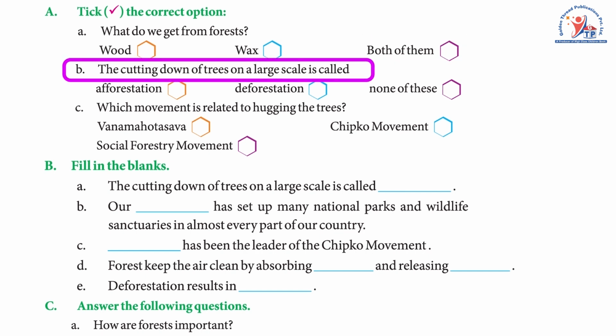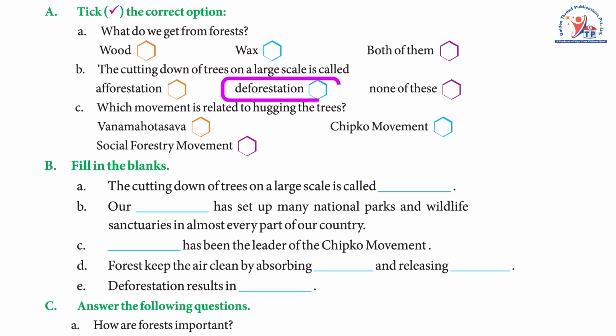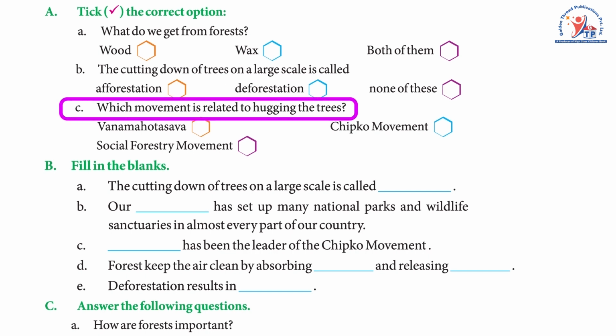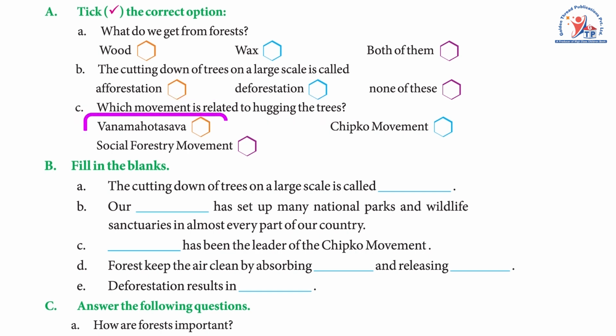B. The cutting down of trees on a large scale is called afforestation, deforestation, none of these. Answer: deforestation. C. Which movement is related to hugging the trees? Van Mahotsava, Chipko movement, social forestry movement. Answer: Chipko movement.